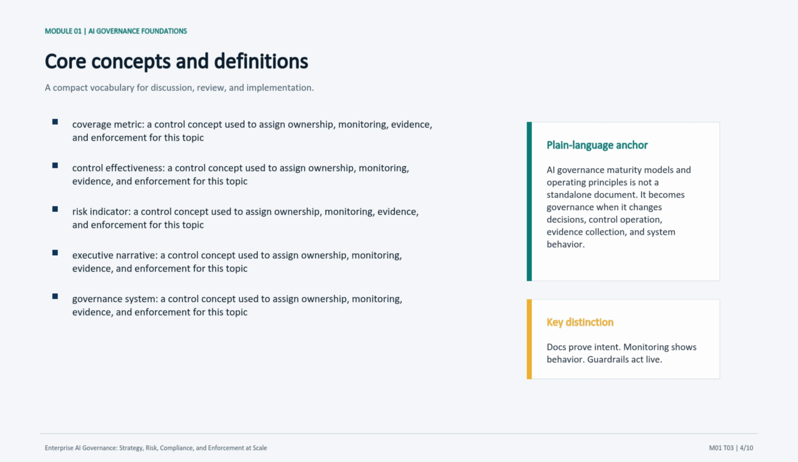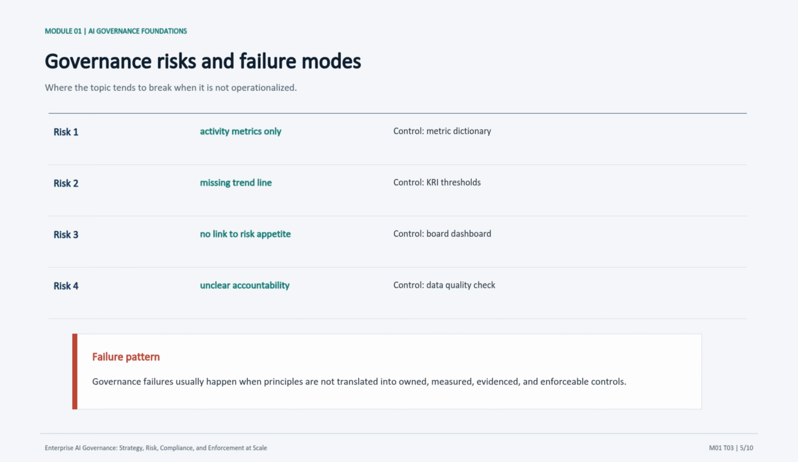Now that we have the vocabulary, we can turn it into a risk conversation. Where does this topic break down when the enterprise does not operationalize it? This is where the discussion becomes more concrete. I would tell the class every governance topic has failure modes, and our job is to name them before the system is already in production.